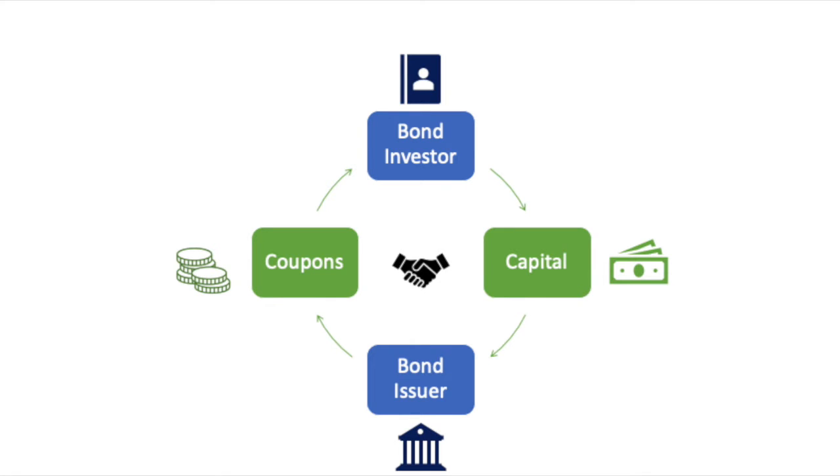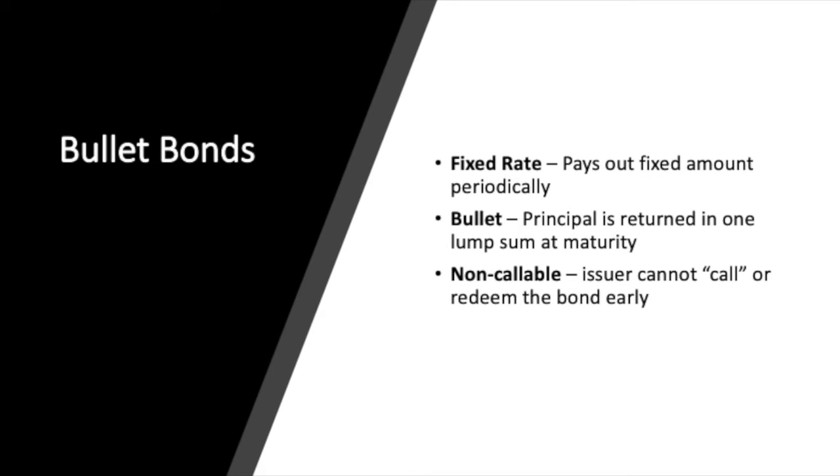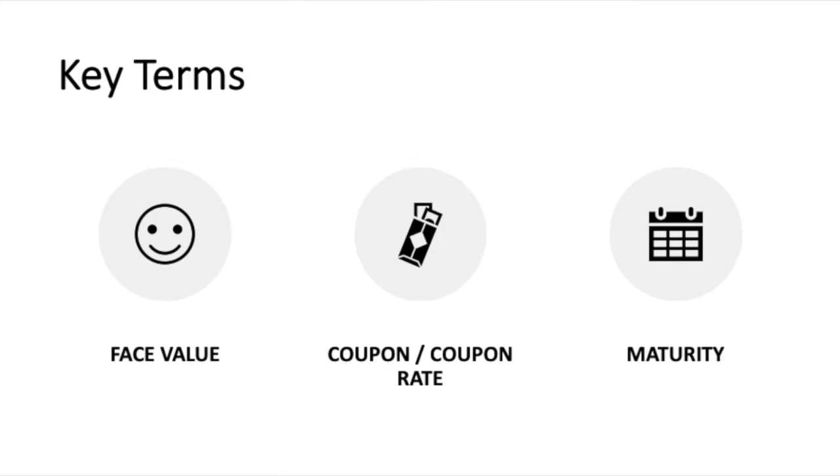A bond is a fixed income instrument that pays investors regular interest payments. Bonds can also be used by states, municipalities, and sovereign governments to finance projects and operations. Although there are many different kinds of bonds, we will be discussing the most common type of bond: fixed rate bullet bonds that are non-callable. Fixed rate meaning the bonds pay out a fixed amount periodically to investors, bullet meaning the principal is returned in one lump sum at maturity, and non-callable meaning the issuer of the bond cannot call or redeem the bond early.